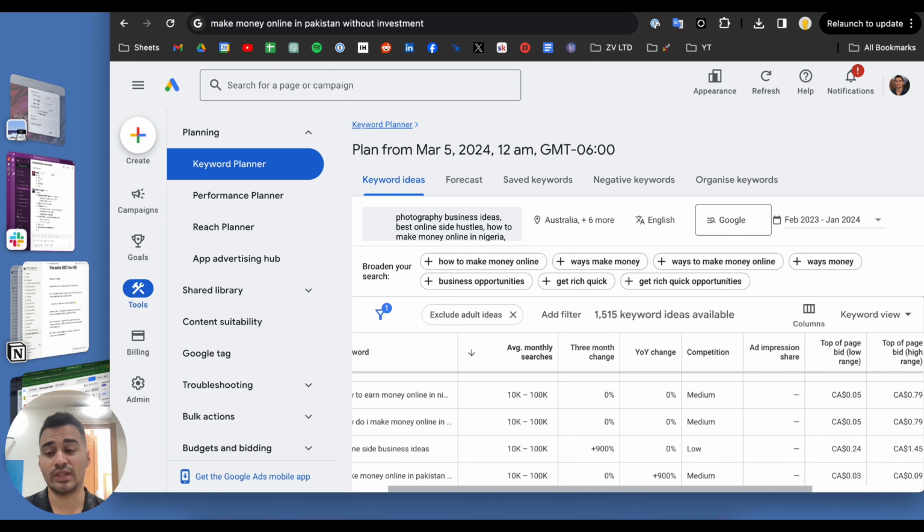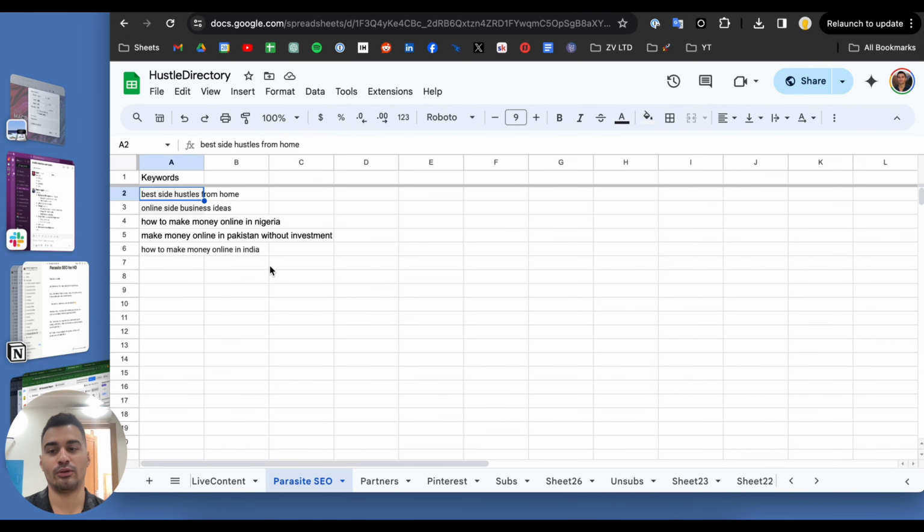And for each keyword that you find, I recommend searching for it on Google to actually see what the first page of Google looks like. So let's just take a look at these guys. Best side hustles from home. If I can hit that keyword, that'd be great. Best or online side business ideas. Kind of a weird phrasing of that sentence, but I think that one's coming up more from countries like Nigeria and Pakistan, so it's probably a little bit more how they would say it there, with English being one of the second or third languages.